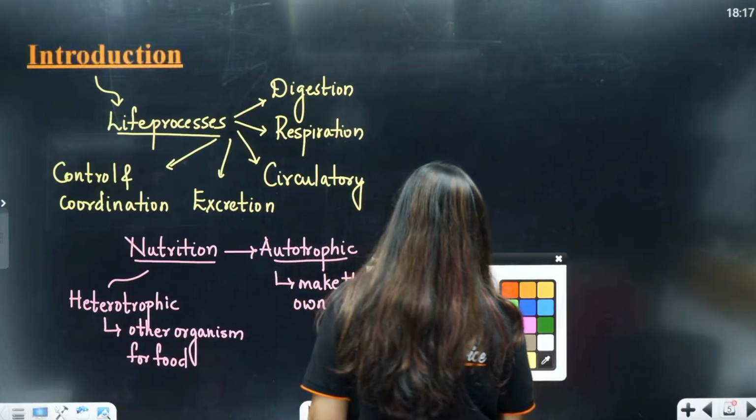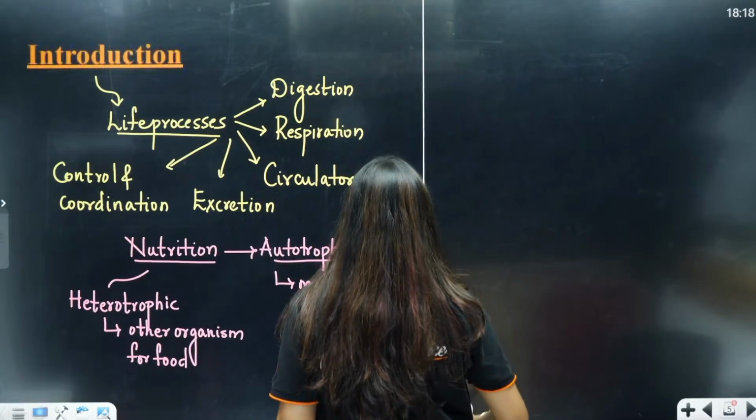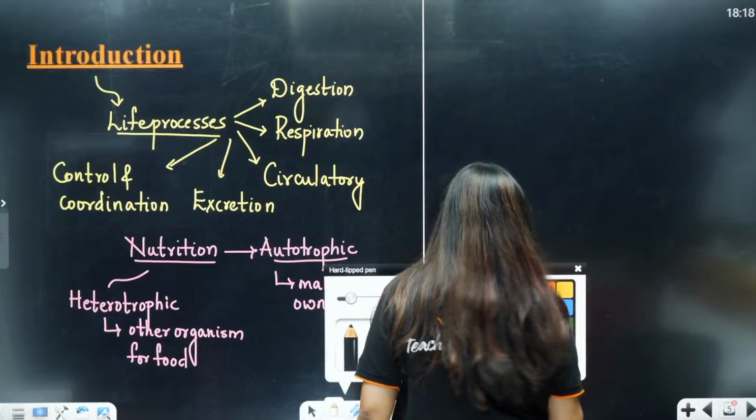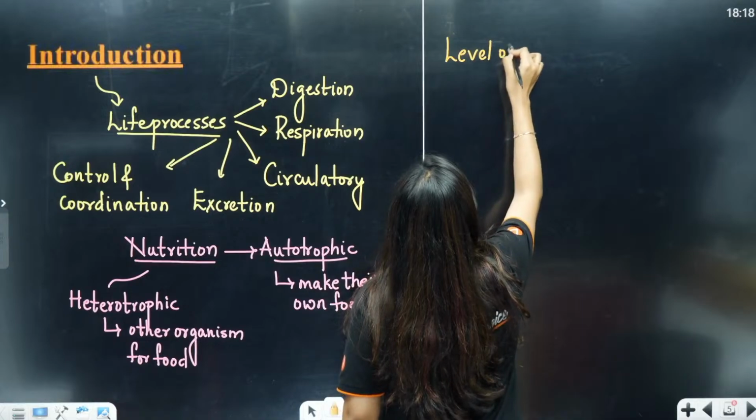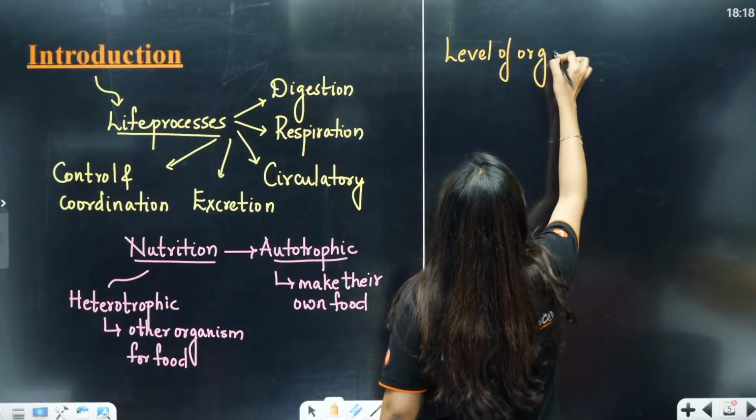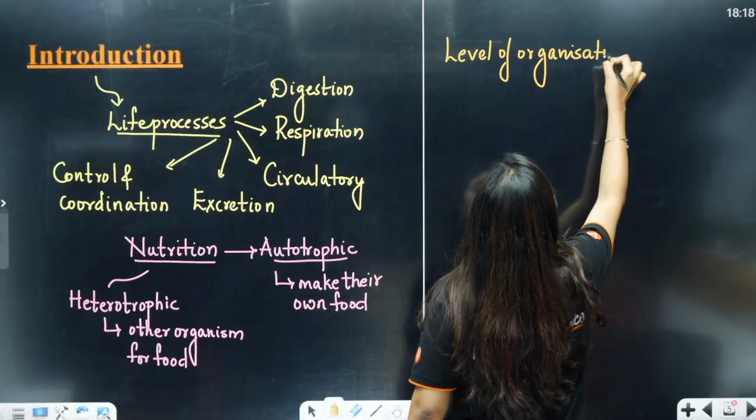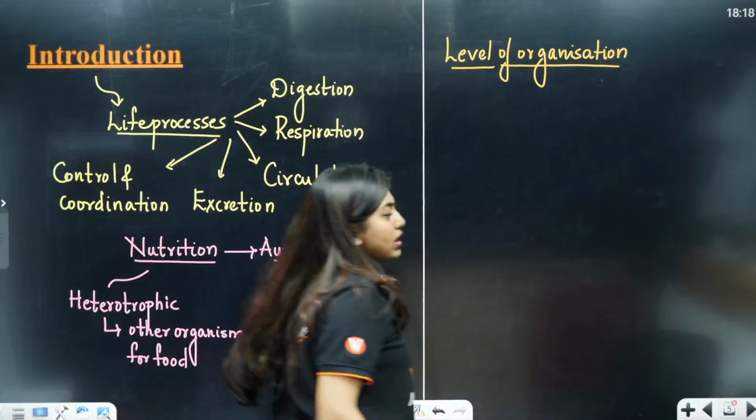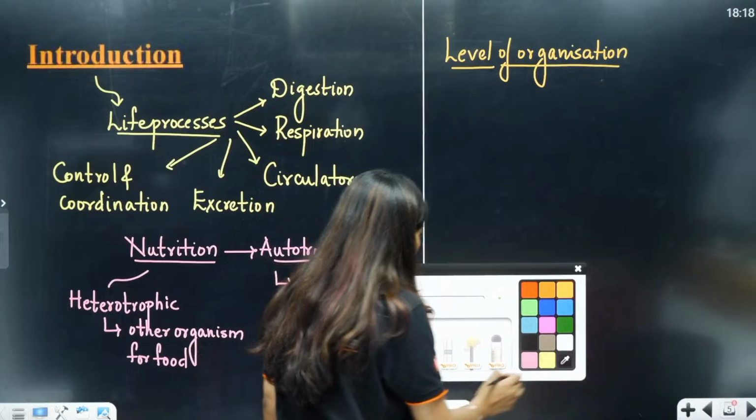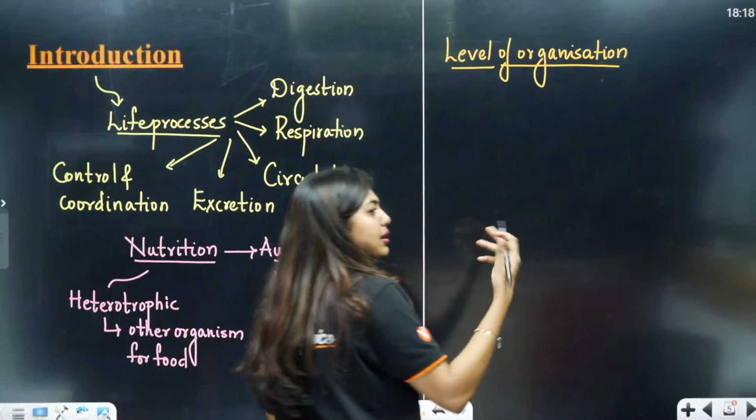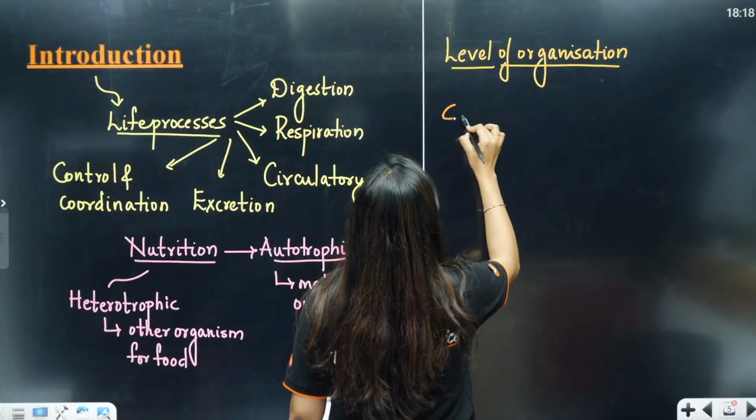Shall we divide the page into two? There is something called level of organization, and based on that we make phyla. Now, what is level of organization? Level of organization means the same thing what I told you. Cells are going to combine. Okay, let's draw some cells.